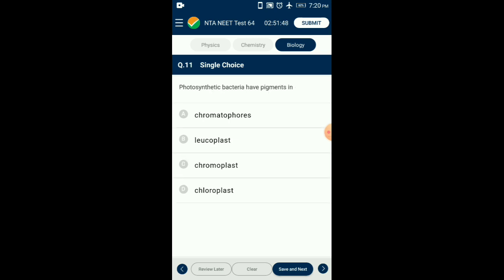Question number 11. Photosynthetic bacteria have pigments in. The bacterial pigments and carotenoids are present in the chromatophores of the bacteria. These are pigment containing light reflecting cells, groups of cells. In photosynthetic bacteria, chromatophore is a colored pigment containing membranous vesicle that performs photosynthesis. So the answer is option A. Chromatophores.